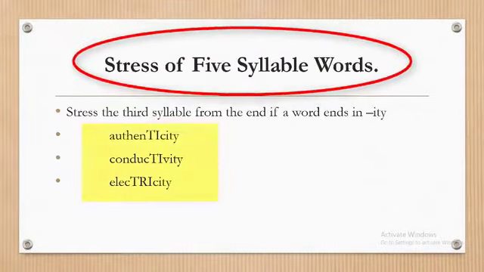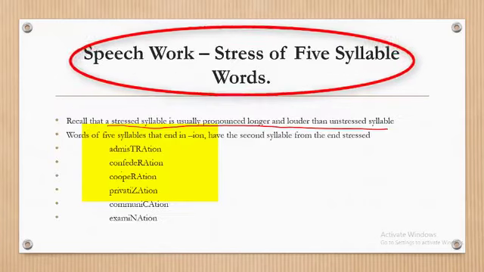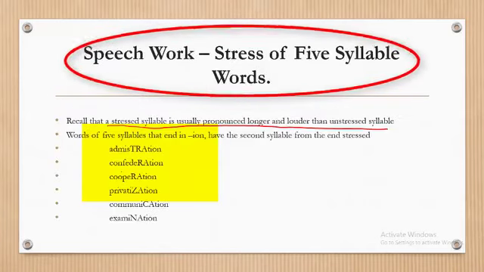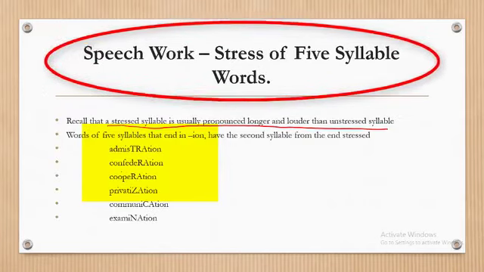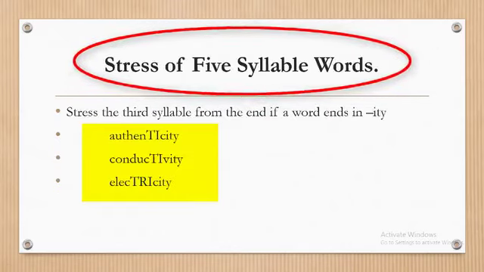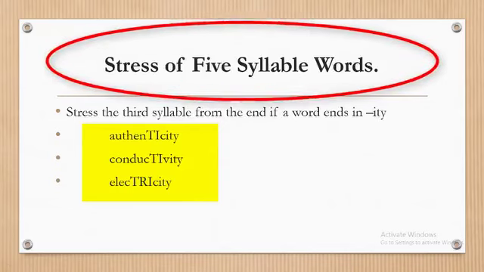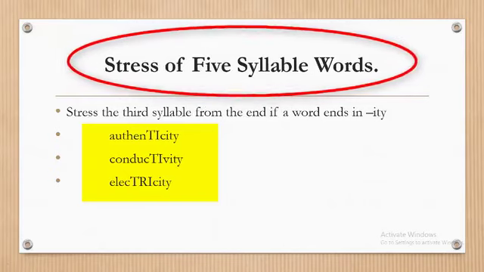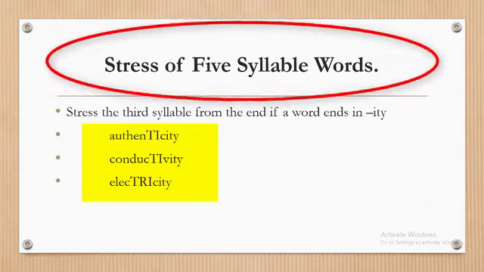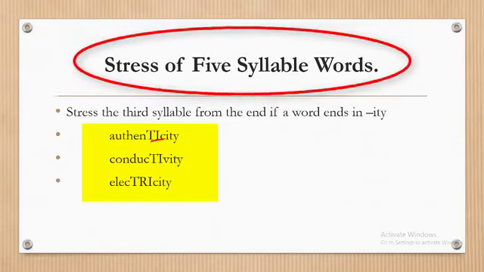We also have authenticity. But this time around, we don't stress the penultimate syllable. That is the syllable before the last syllable. Here you stress the third syllable from the end. Authenticity. So from the end means we have T, then C, and then T. So it's stressed on the third syllable from the end.